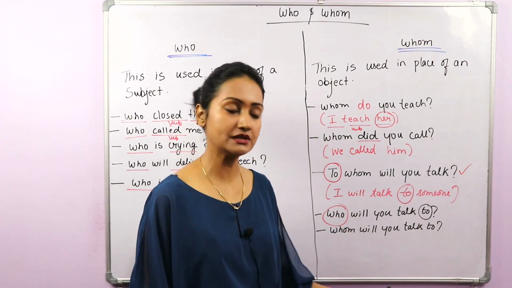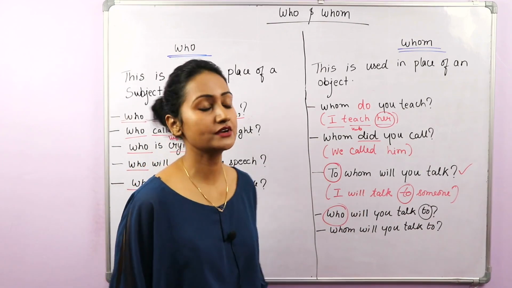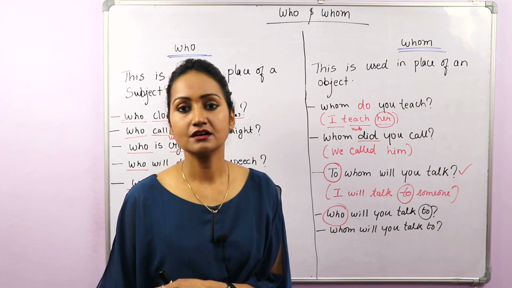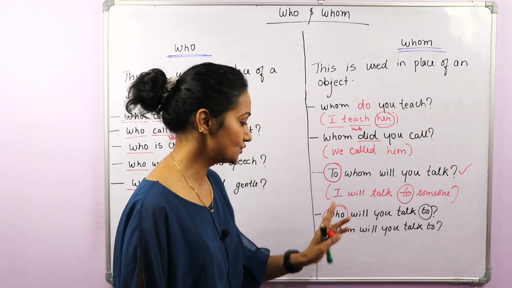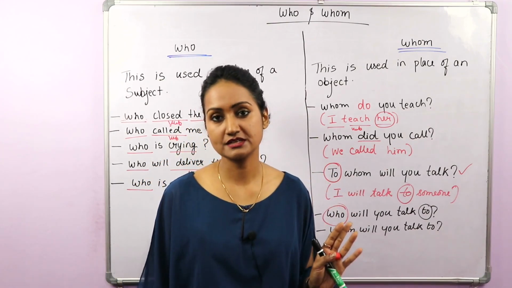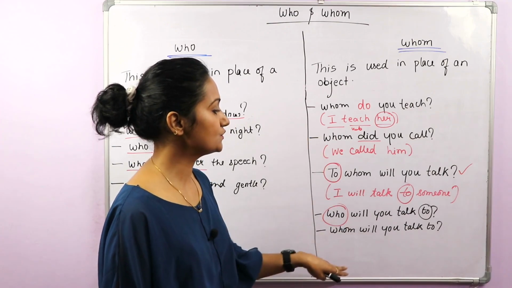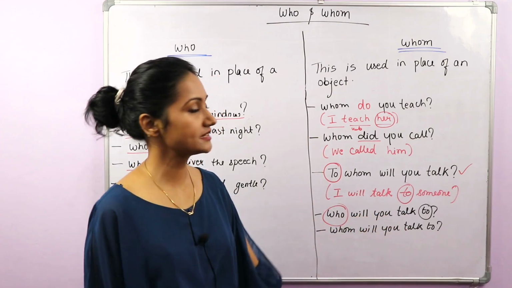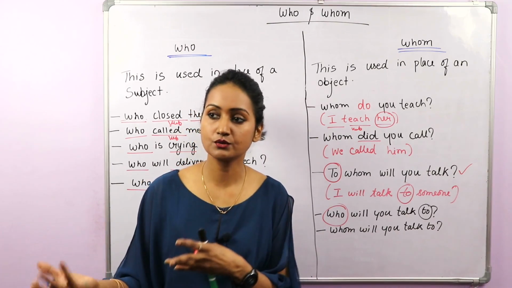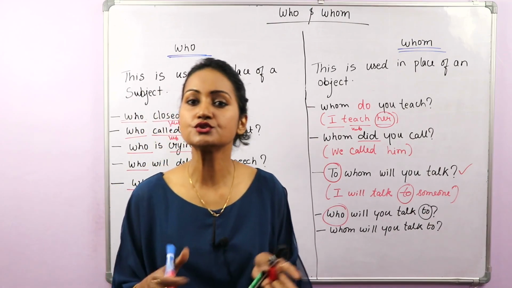Who will you talk to? This is informal. So this way also you can frame a sentence, but when you are having an informal conversation and you want to end the sentence with a preposition, then use who. Otherwise use the preposition at the first place. Don't use it at the end. Okay, so these are the rules, and just keep these things in mind and you will never ever have a problem with who or whom, because generally people don't use whom.